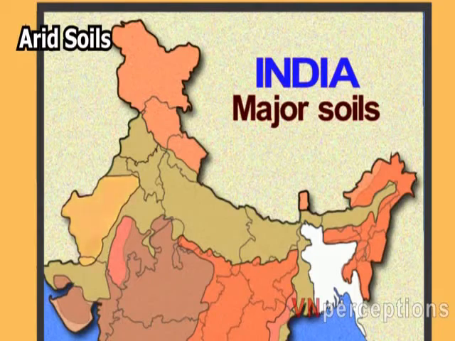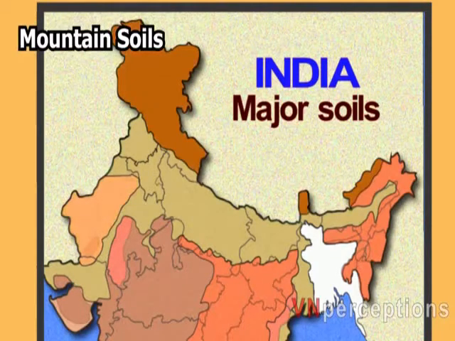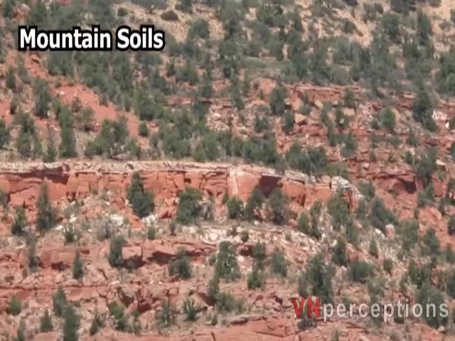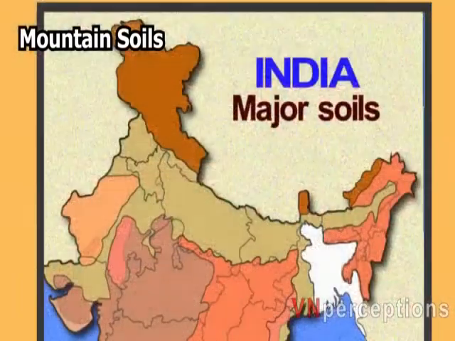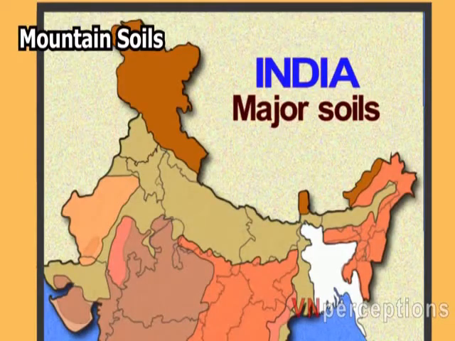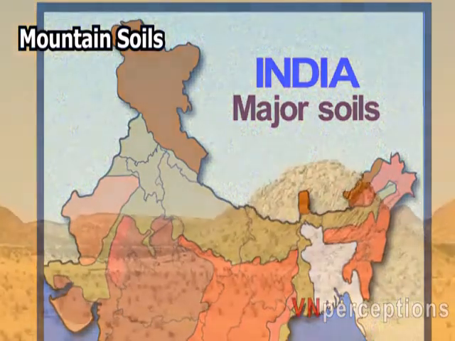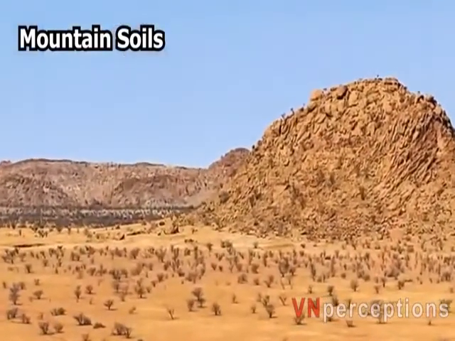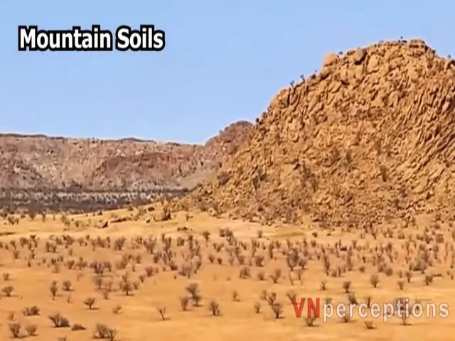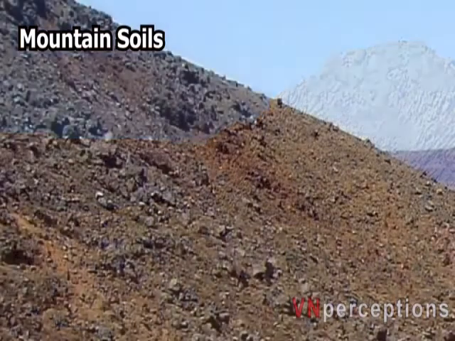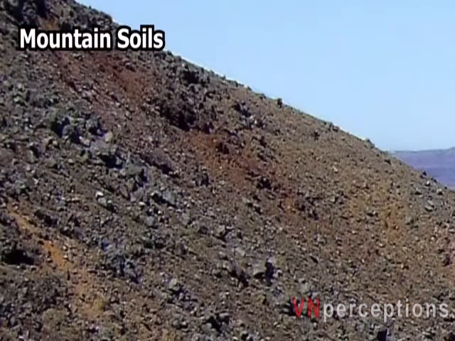Going ahead with the next soil, and that is mountain soil. Mountain soils are found in the valleys and hill slopes. These soils occupy about 8% of the total land area of India. They are formed due to mechanical weathering caused by snow, rain, temperature variations. Now, soil formation is quite slow in mountainous areas. This is because of the low temperatures, and so mountainous soils are comparatively thin and are badly anchored.